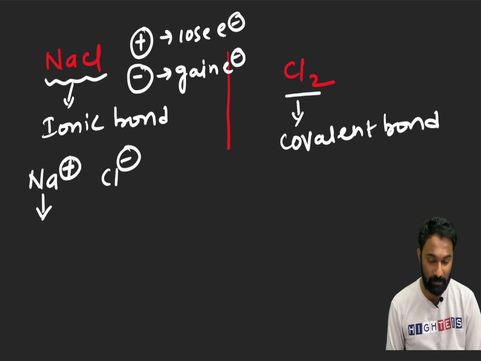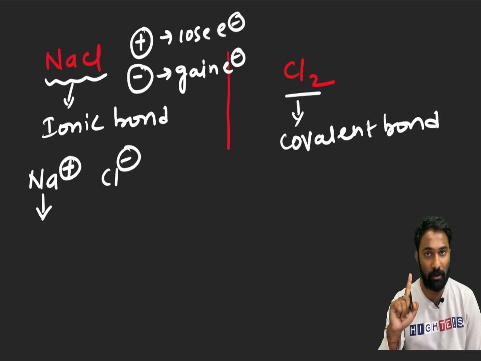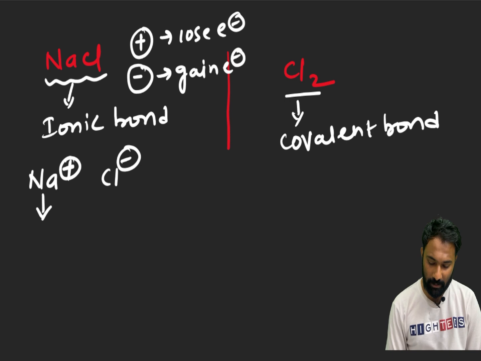This Na plus, you can see, normally sodium's atomic number is 11. Atomic number equals the number of protons, which equals the number of electrons. I explained very clearly. Here what happened is one electron has been lost.